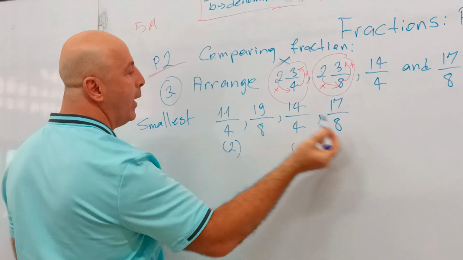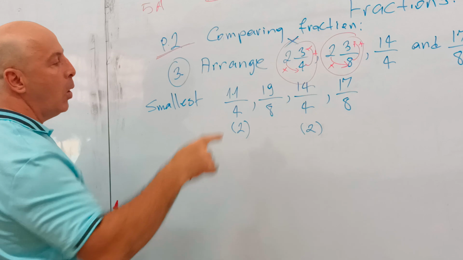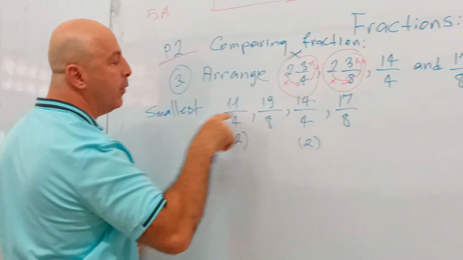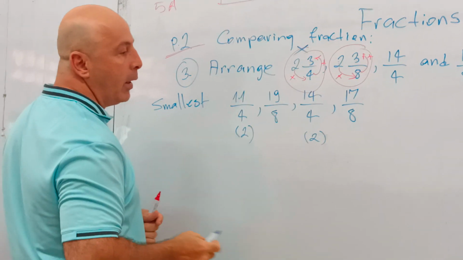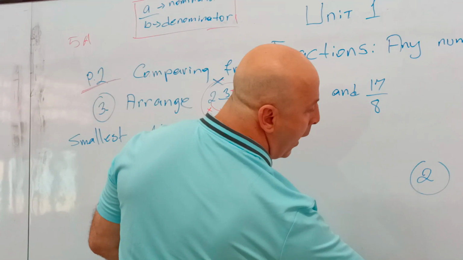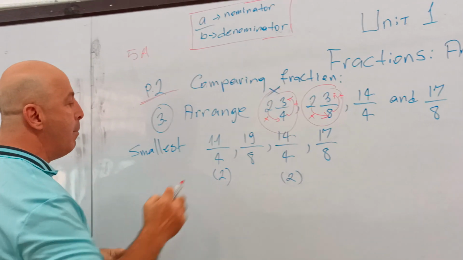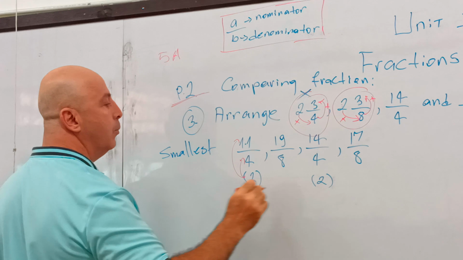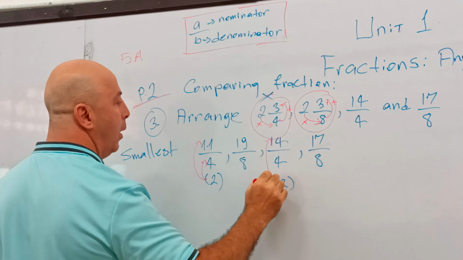So I multiply this with 2, and this one is 8, this one is 8. They are 8 already. I don't have to do anything. Only these ones are different, so I want to change both of them to 8. Again, don't forget, you multiply bottom and top. So I multiply top and bottom, top and bottom.